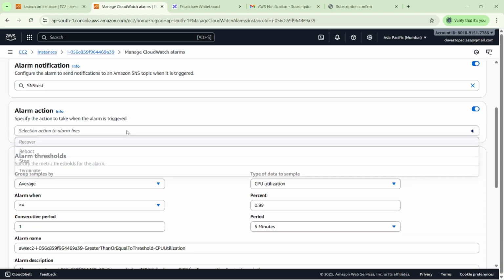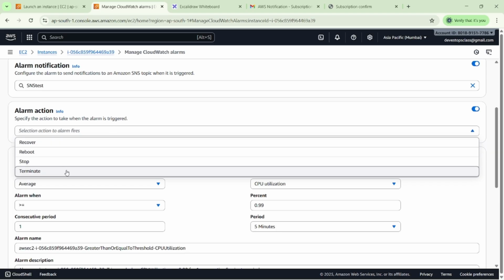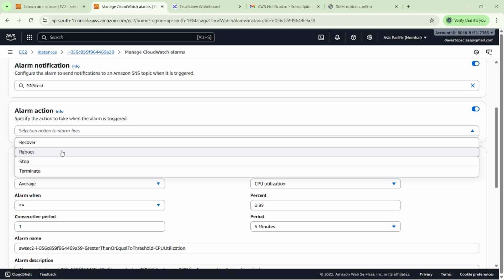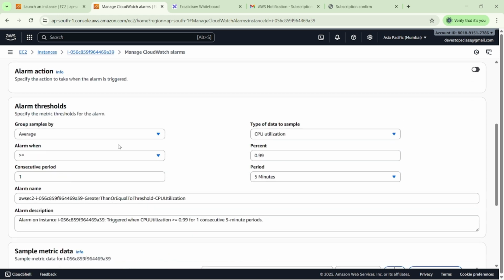This is optional, because suppose we put a condition: if my CPU utilization is more than 70%, it should reboot, stop, recover, or terminate. These are options based on our requirement. I'm not selecting any here.